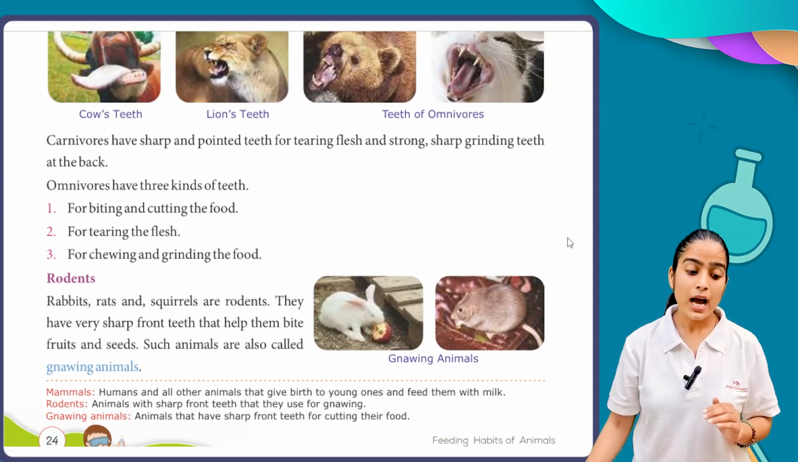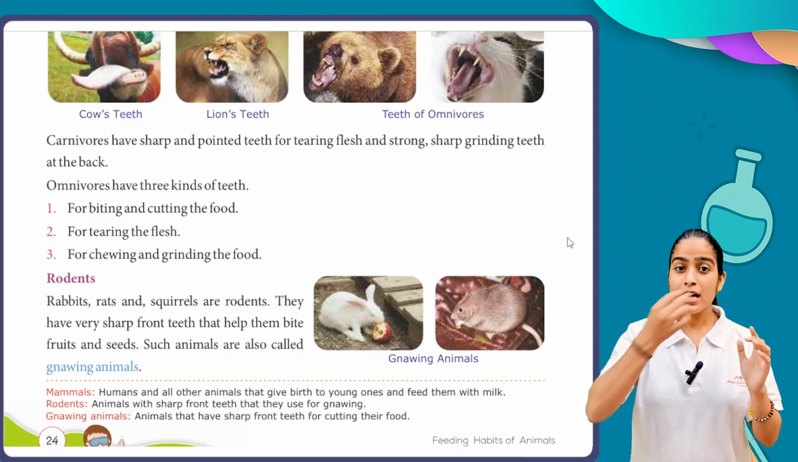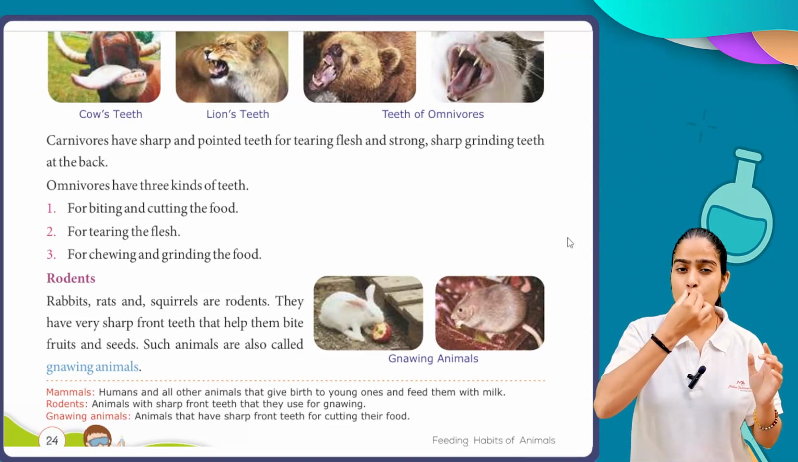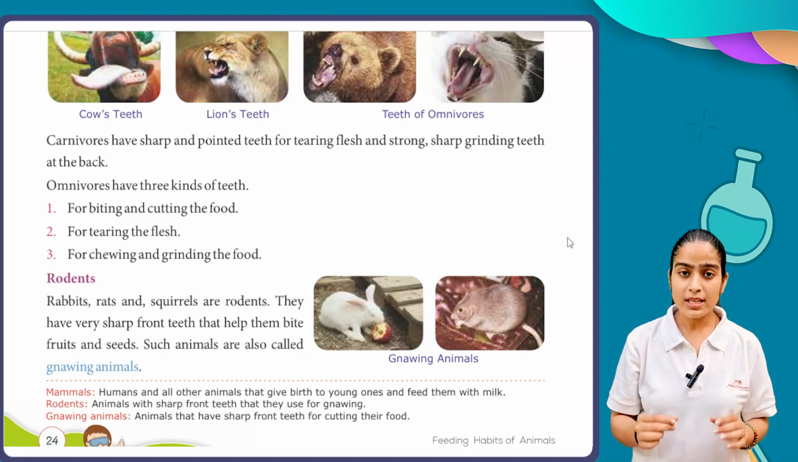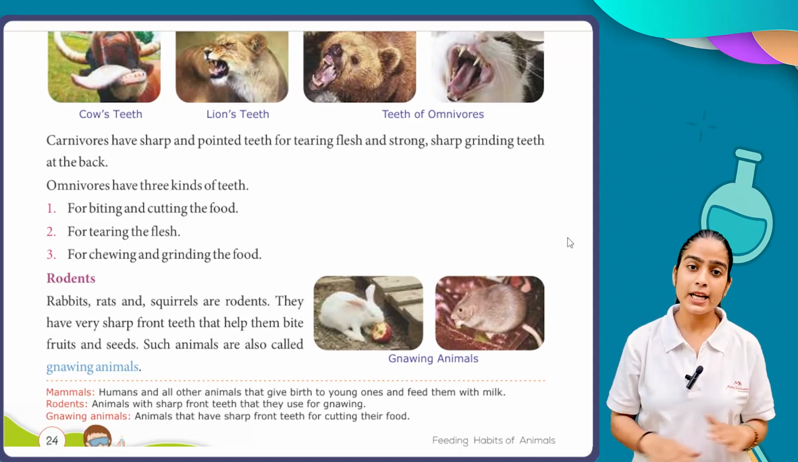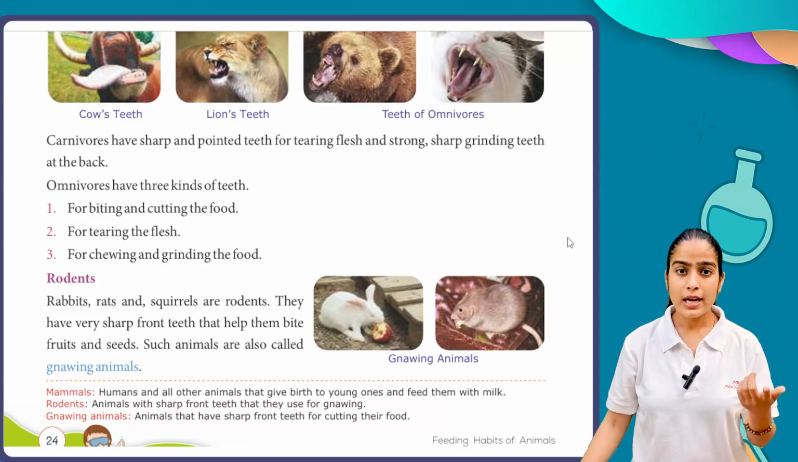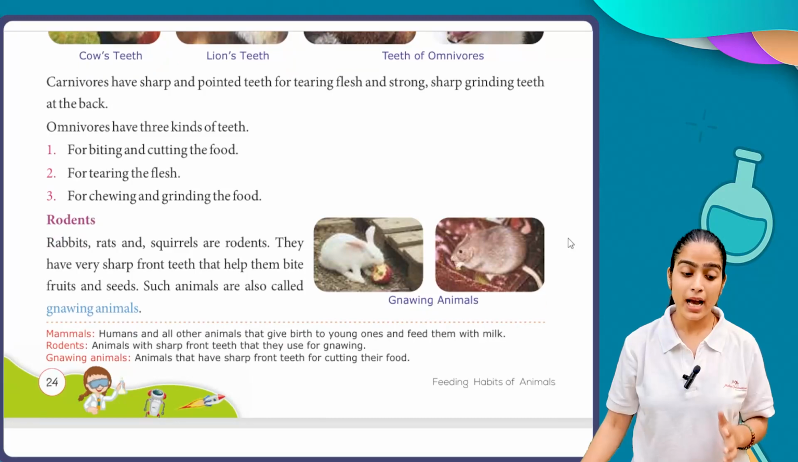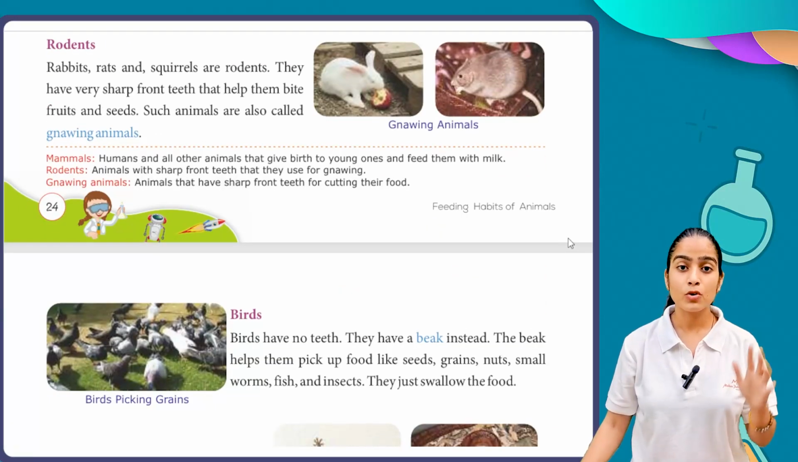And last we have rodents. Rabbits, rats, and squirrels are rodents. They have very sharp front teeth that help them bite fruits and seeds. Such animals are also called gnawing animals. If you look at a rabbit, they have two big teeth in front of their mouth. With the help of these teeth, they can easily eat any kind of thing. You can also see this kind of teeth in rats and squirrels. So these kinds of animals are referred to as gnawing animals, and we call them rodents.